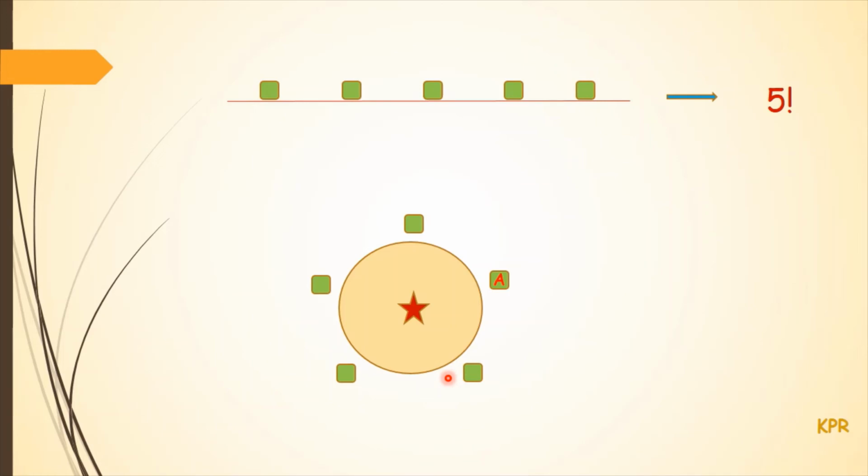As the seats are identical, the number of ways in which A can occupy a seat will be 1. And now with respect to A, the remaining 4 persons can occupy these 4 seats in 4 factorial ways. So the number of possible circular arrangements will be 1 multiplied by 4 factorial. So the final answer will be 4 factorial.